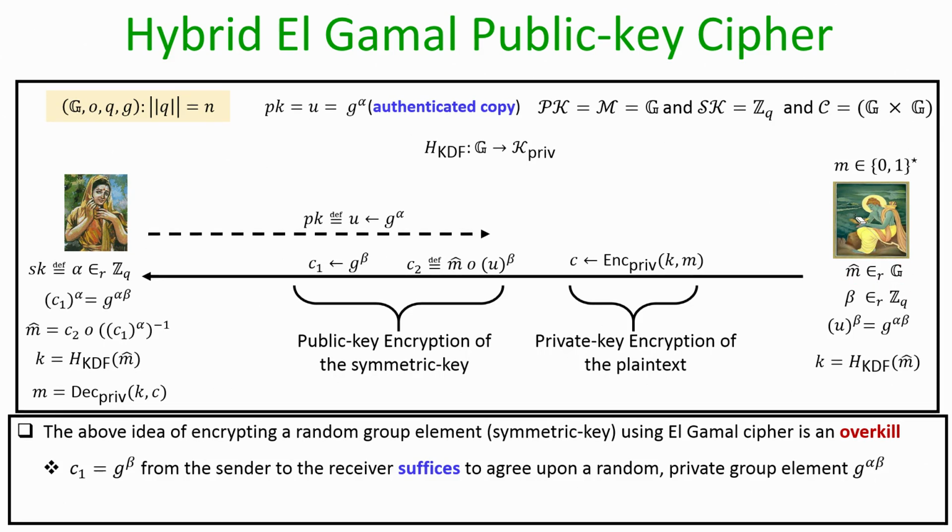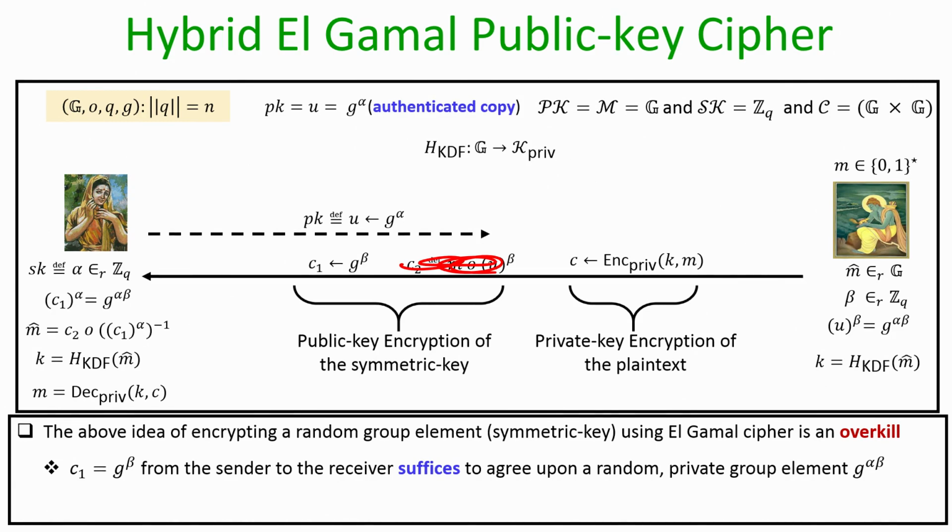A close observation tells you that it suffices for the sender to just send g to the power beta. It need not send this C2. It suffices to send g to the power beta, because the sender knows that if it sends g to the power beta, which can be viewed as the sender sending his part of the Diffie-Hellman key exchange protocol message, then both Sita and Ram will end